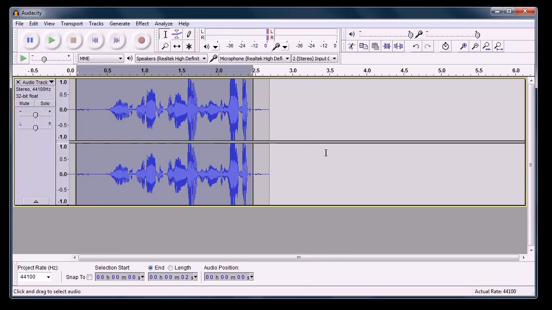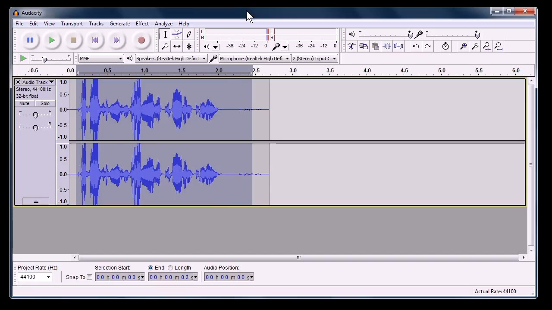You can use this program for a lot of things. It's pretty easy to use, has a simple interface. You can, for example, take the lyrics off of a song, so you have just a karaoke type version. You can take an audio recording, you can change the pitch, the speed, the tempo, you can amplify it. It's just got a lot of different effects you can use, and it's great for recording and capturing